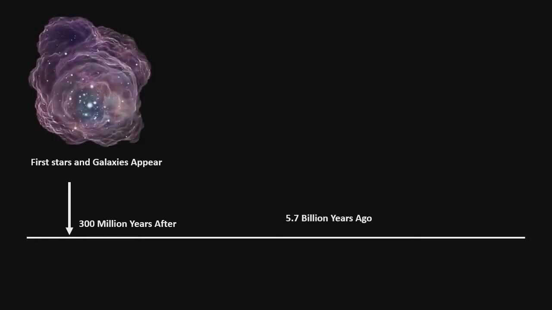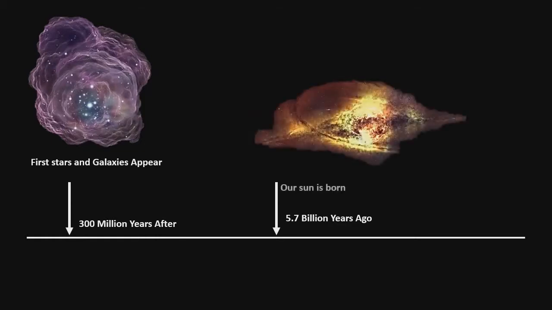5.7 billion years ago is the formation of something that comes from the vast cloud of hydrogen and dust: the birth of our Sun. So this is how scientists think our solar system and the rest of the stars and planets were created after the series of events from the Big Bang.